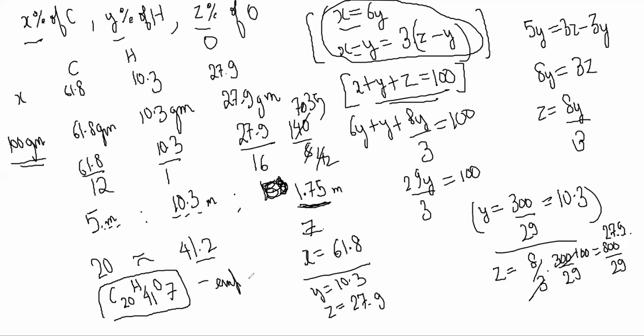What is supposed to be found? The molecular formula is supposed to be found, and we have 100 grams has 5 moles of carbon, 10.3 of hydrogen, so this is C5H10 and O 1.75.